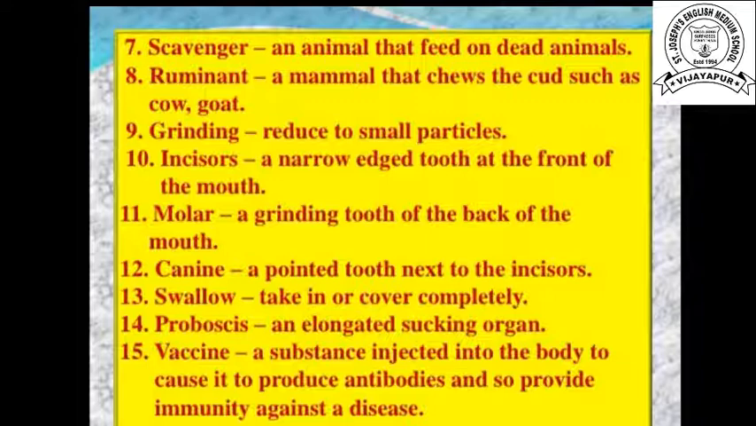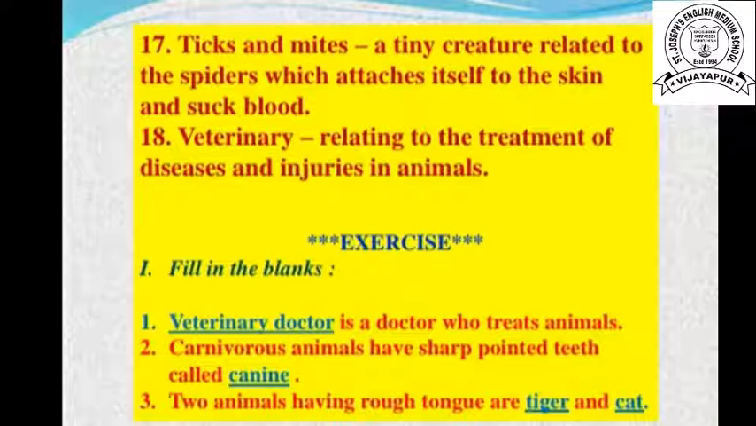Now the next one I will read, children. By mistake I typed 17 here, you write 16. Ticks and mites, tiny creatures related to spiders which attach themselves to the skin and suck blood. These ticks and mites are small insects like a spider, and they can attach to the host's skin and suck the blood.